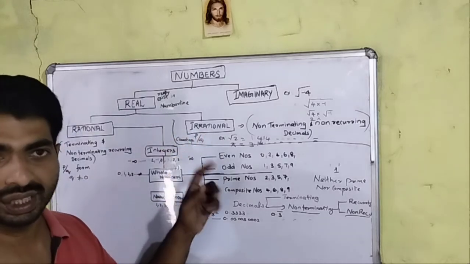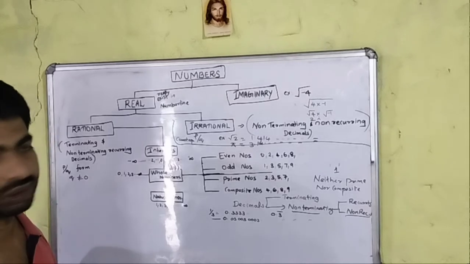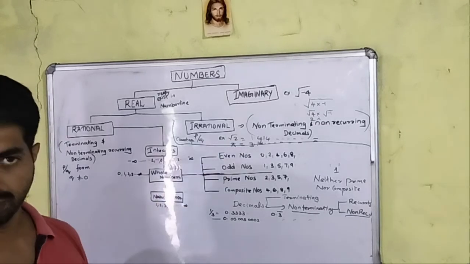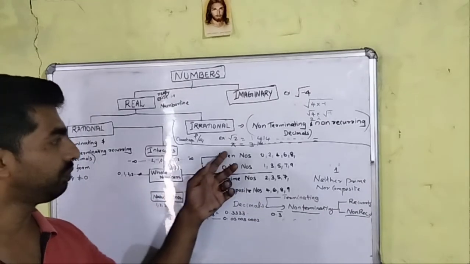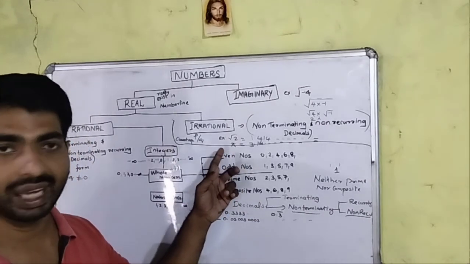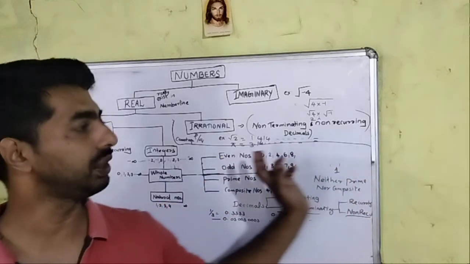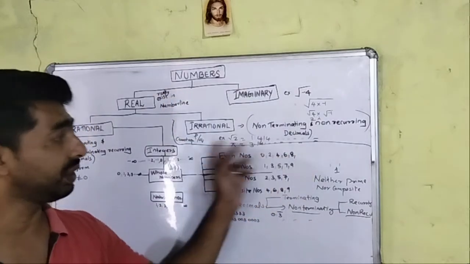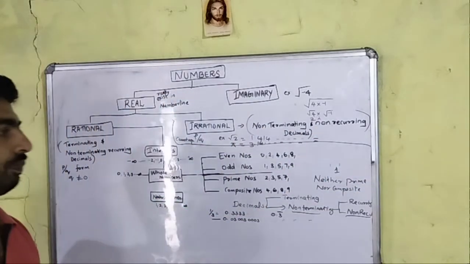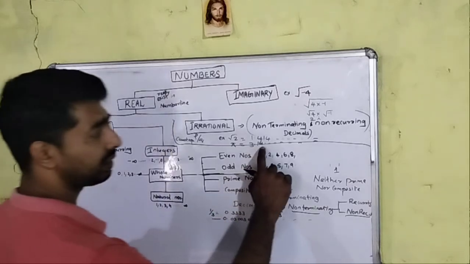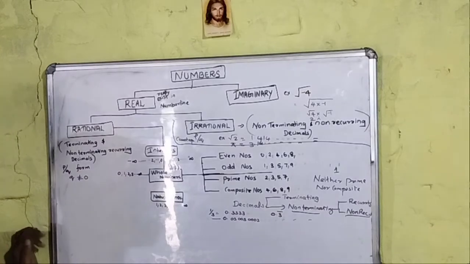An irrational number is one we cannot express in the form p by q, for example root 2 or pi. The value of pi is 3.14, and then digits come which do not terminate and do not recur or repeat.